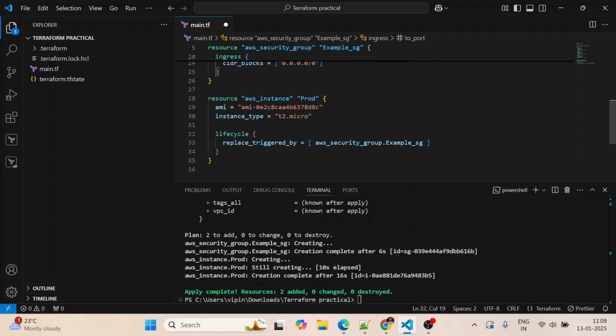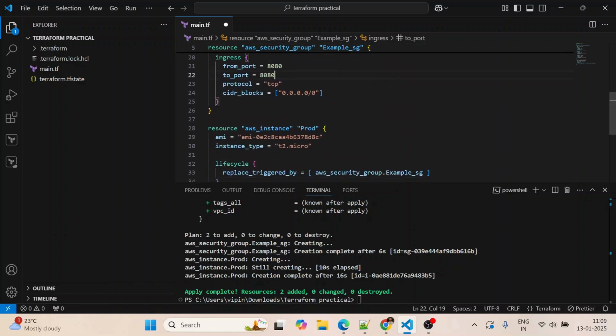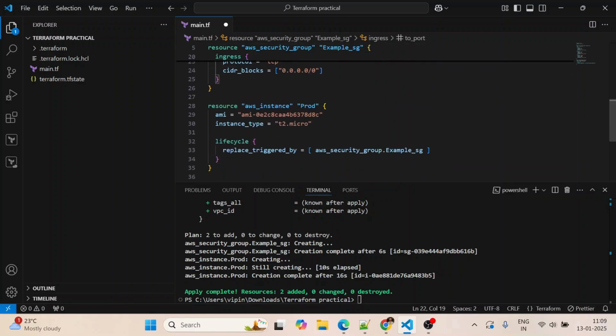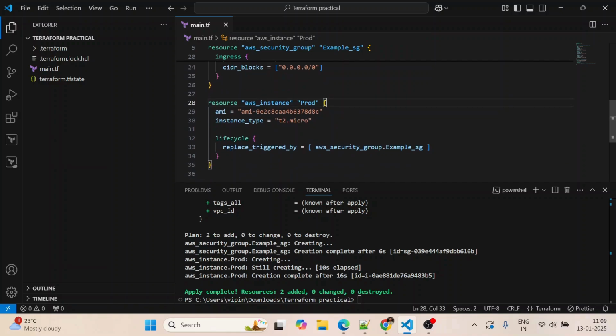Because we are using the lifecycle meta argument replace_triggered_by, any change made in the security group will destroy the EC2 instance and recreate it.